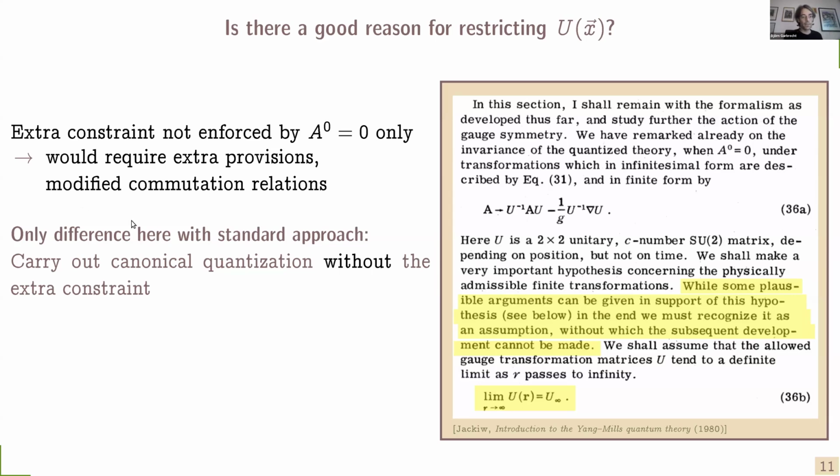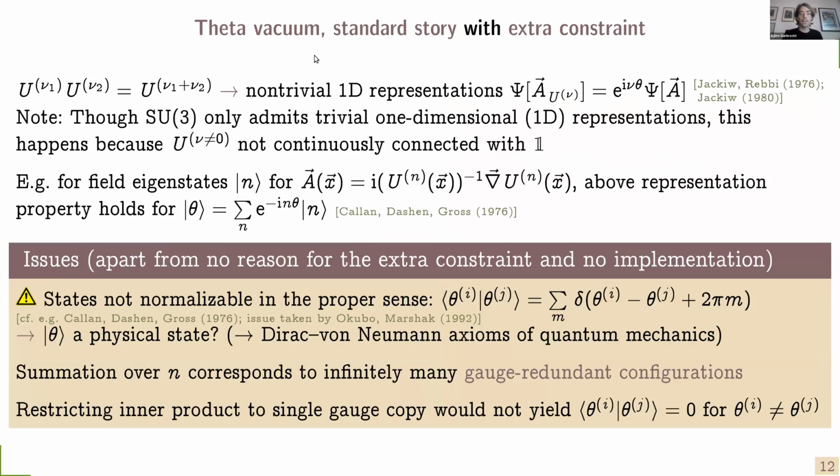So the only difference here with the standard approach is that I will carry out canonical quantization without the extra constraint. And before I explain that, let's look at what is happening with the extra constraint. Now we have these large gauge transformations, and these give rise to non-trivial one-dimensional representations under which the wave functional can transform. Now, even though SU(3) is a simple non-abelian group, these one-dimensional representations can exist because these large gauge transformations are not continuously connected with the identity.